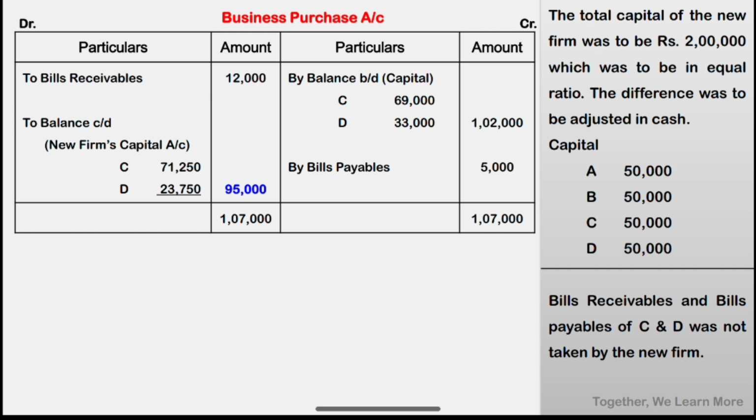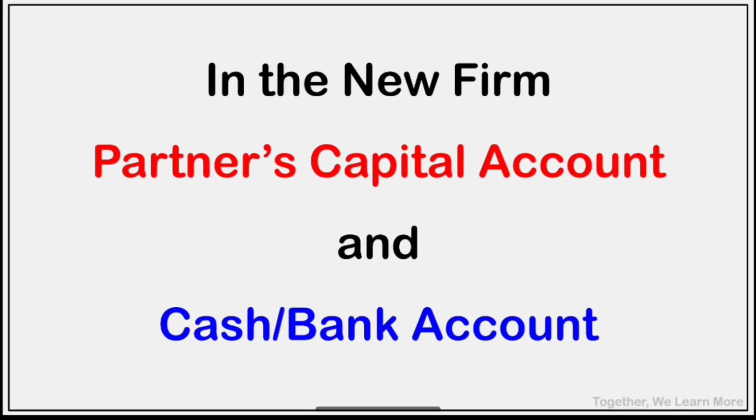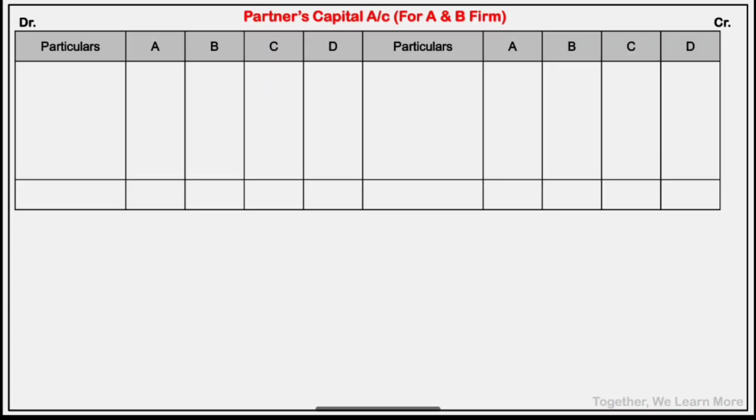Clear? So this is profit and loss adjustment, partners capital and business purchase account in the books of C and D firm. Now in the books of new firm, we are asked to prepare partners capital account and cash and bank account, and then after balance sheet. So let's prepare partners capital account.